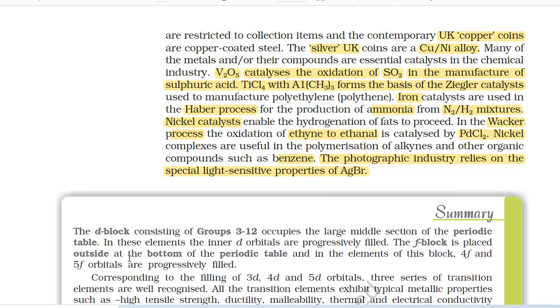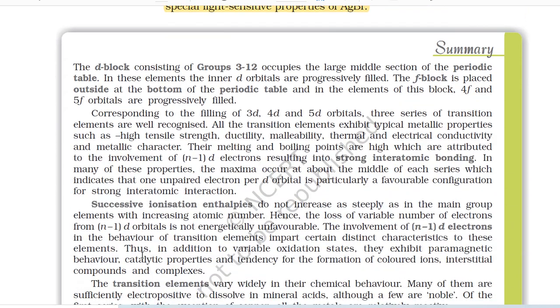Nickel complexes are useful in the polymerization of alkynes and other organic compounds such as benzene. The photographic industry relies on the light-sensitive properties of AgBr.